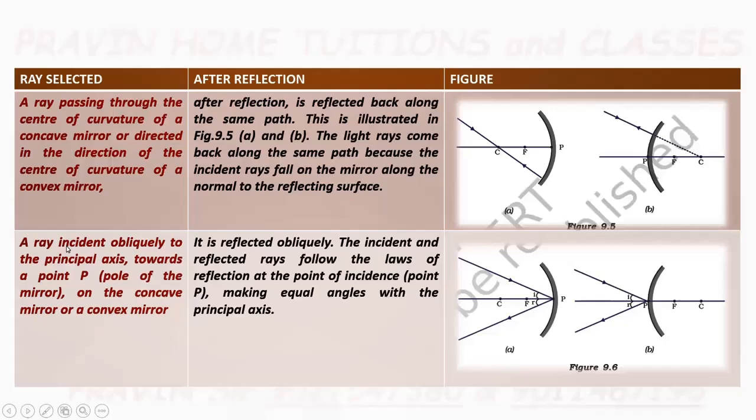Then the fourth ray: a ray incident obliquely to the principal axis. Oblique means it makes some angle with the horizontal line, and here the horizontal line is the principal axis. The point of incidence is P, and it will get reflected back like this.